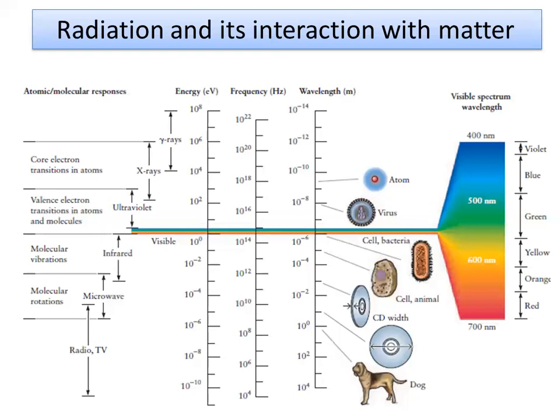See, and what is the frequency? Frequency is 10 to the power 14 to 10 to the power 12. And what is the wavelength? Wavelength is 10 to the power minus 6 to 10 to the power minus 4 in meter. So only this light, if energy, wavelength, and frequency match, is responsible to do the molecular vibration, and the spectroscopy is for the IR spectrum.